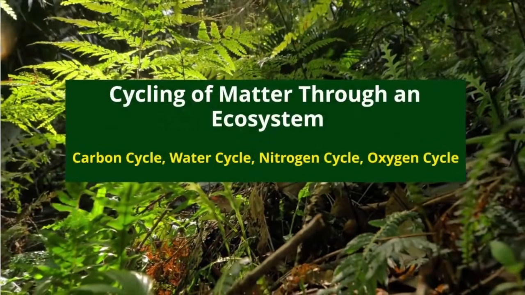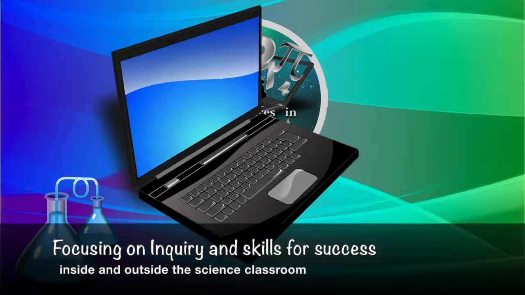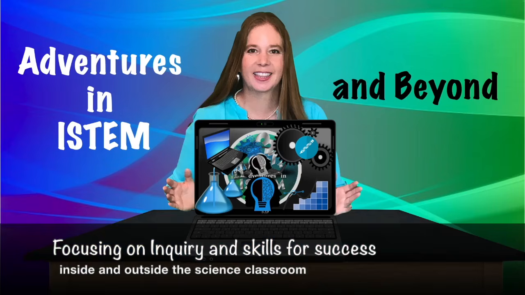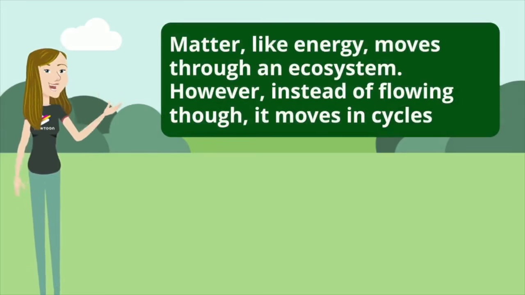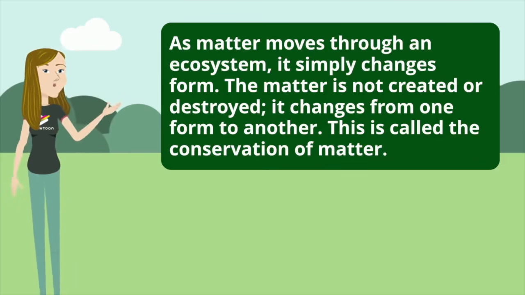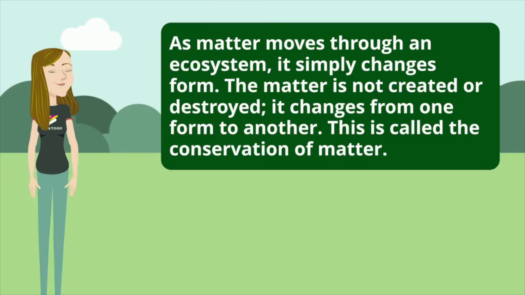The cycling of matter through an ecosystem. Matter, like energy, moves through an ecosystem. However, instead of flowing through, it moves in cycles. As matter moves through an ecosystem, it simply changes form. The matter is not created or destroyed. It changes from one form to another, and this is called the conservation of matter.